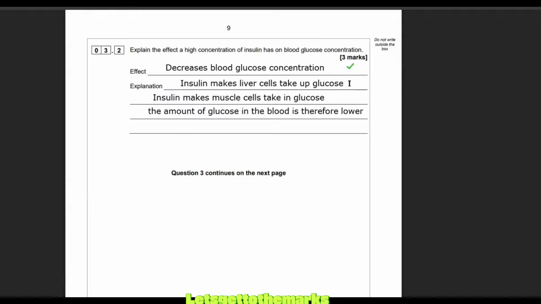So insulin makes liver cells take up glucose. And what I'm going to just add here is from the blood. And that's the same thing from that there. Now, you probably just need one of those and then to say that result. So the liver takes in glucose from the blood, therefore there's less glucose in the blood.